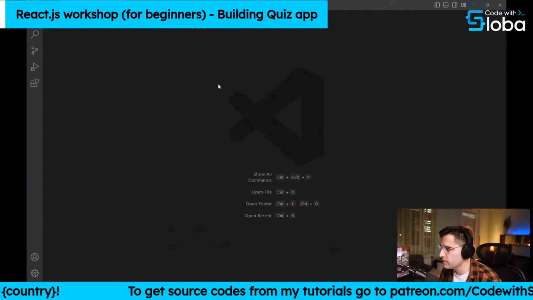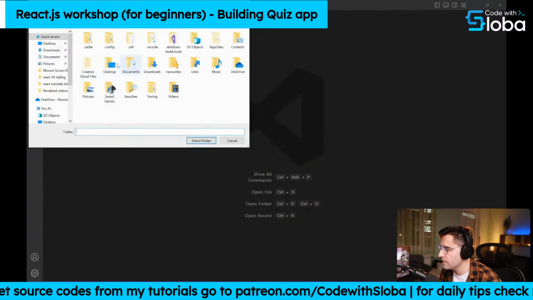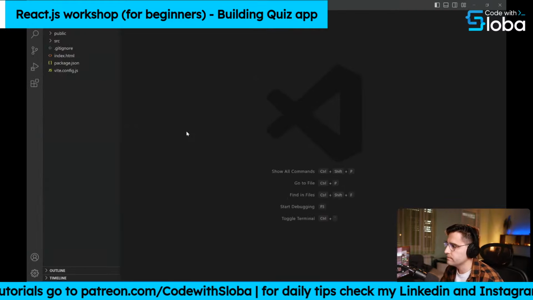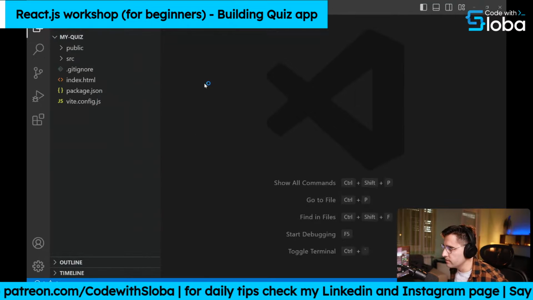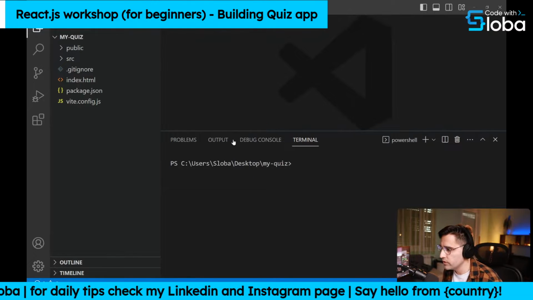Now we should open up Visual Studio Code, or whatever your code editor is. So just open up that folder which we created. It's named my-quiz. Select folder, and let me just zoom in. So now I can open up the terminal inside of Visual Studio Code.